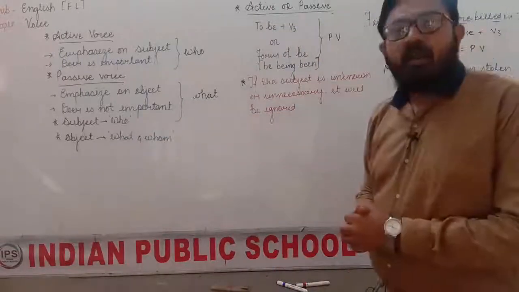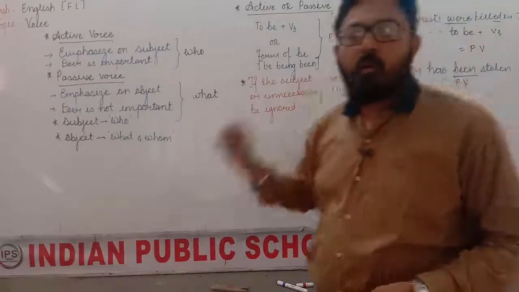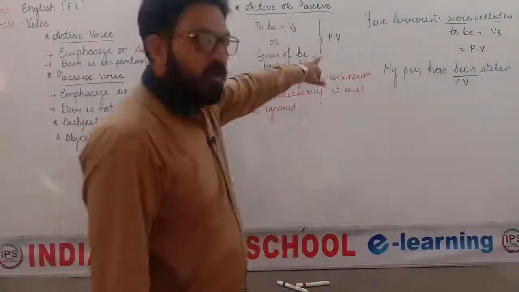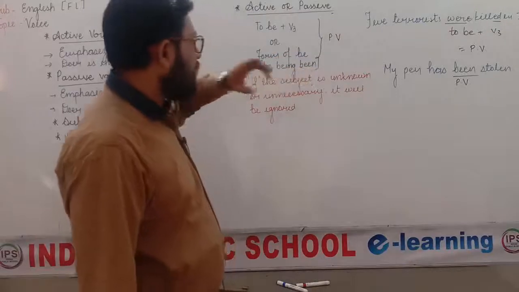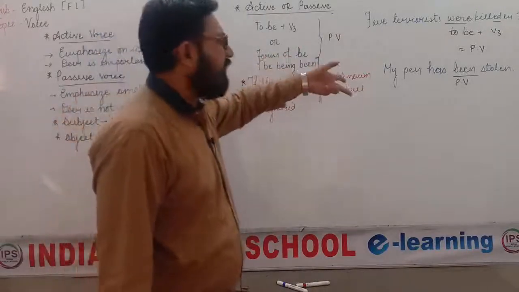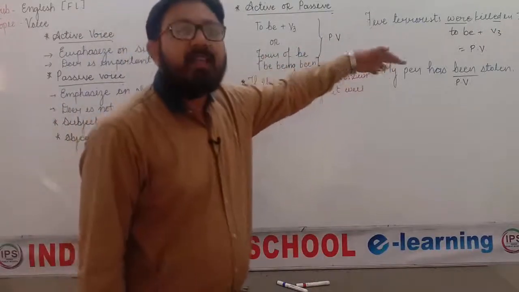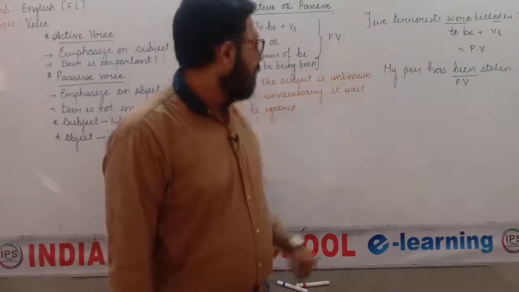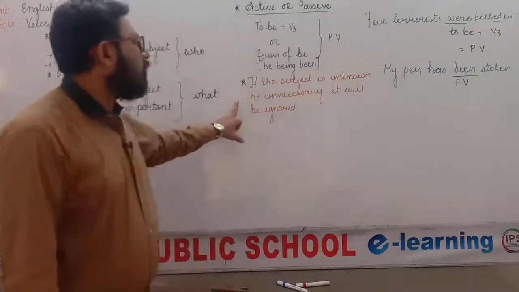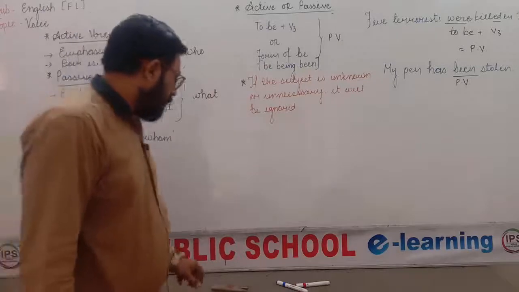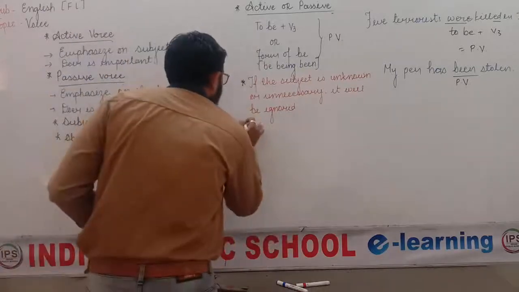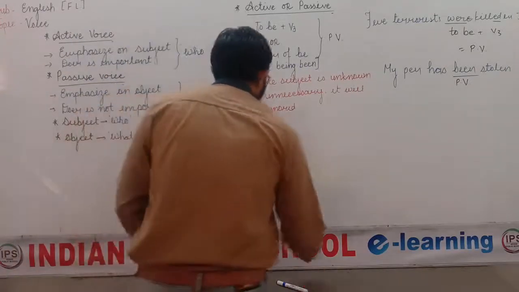Active or passive, how to identify? If to be plus V3, or a form of be, is given, then the sentence will be passive voice. And if a sentence given to you is active voice, and it does not have an object, then that sentence cannot be transferred into the passive voice. If the subject is unknown or unnecessary, it will be ignored. One more note we can make, the same thing I have just said.